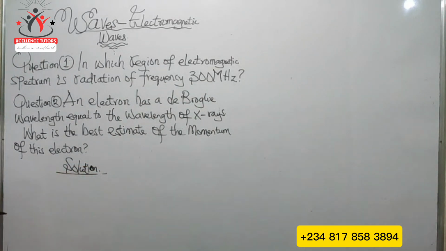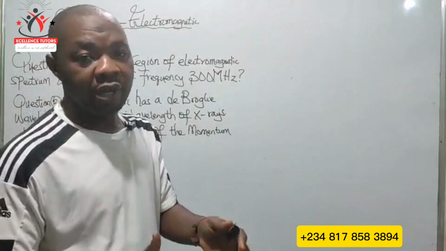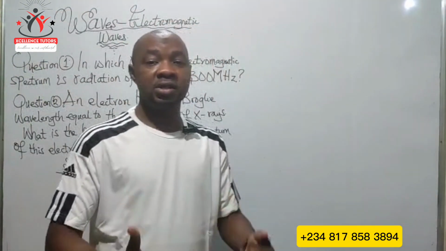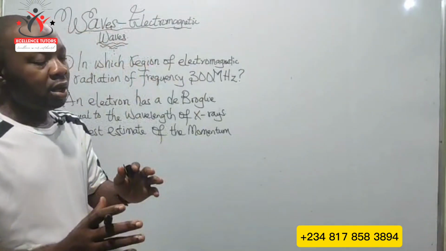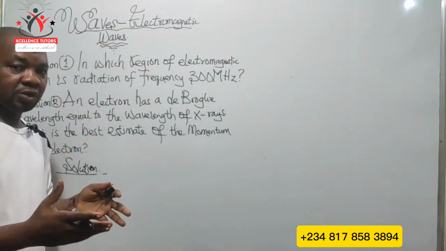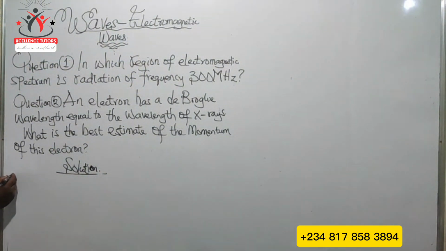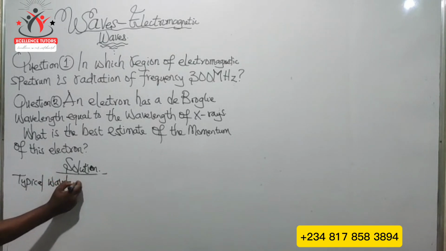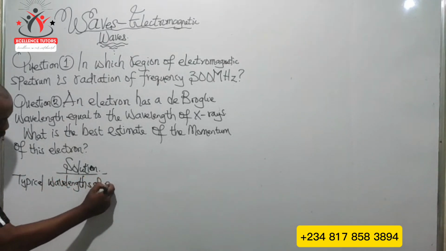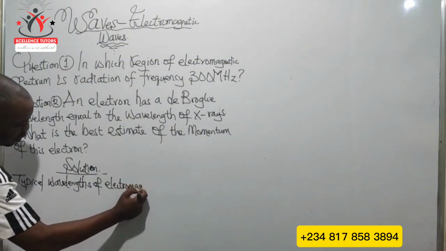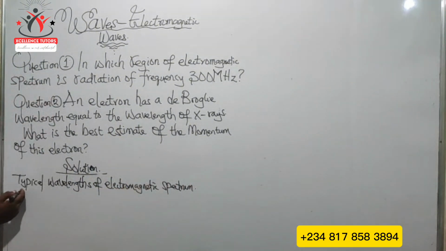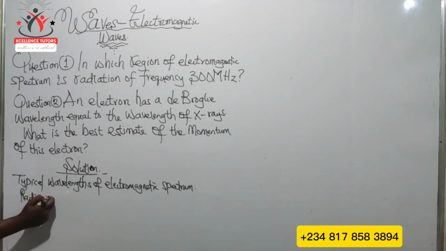We know that the electromagnetic spectrum can be arranged in order of decreasing wavelength and increasing frequency. In terms of decreasing wavelength, the typical wavelengths range from the radio wave, which is of the order 10 raised to the power of 3.